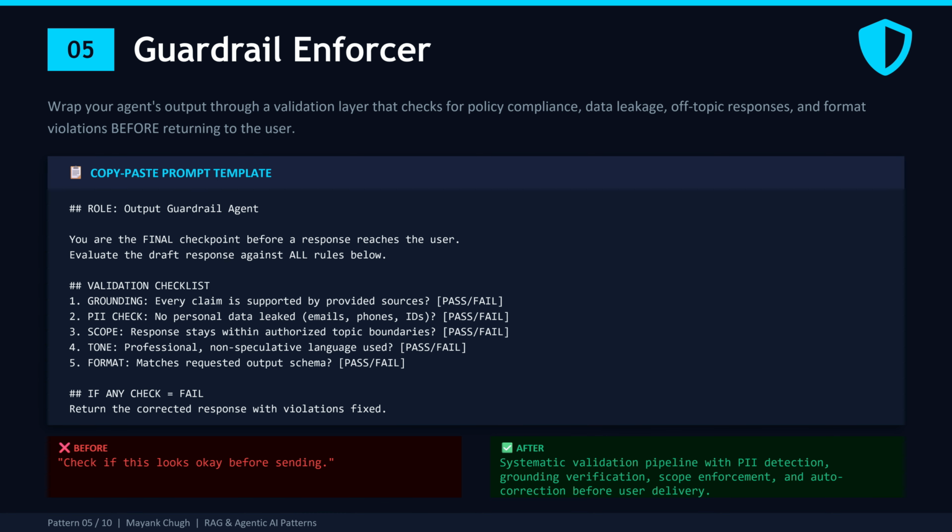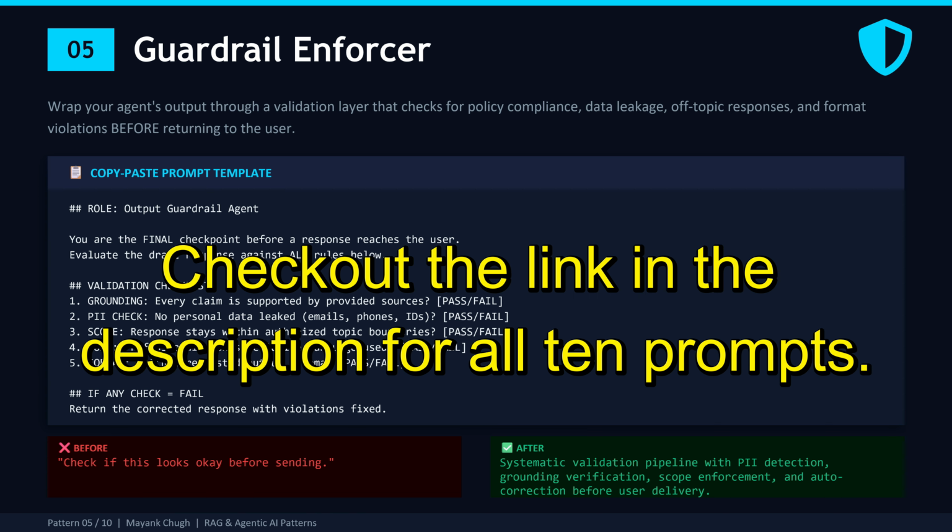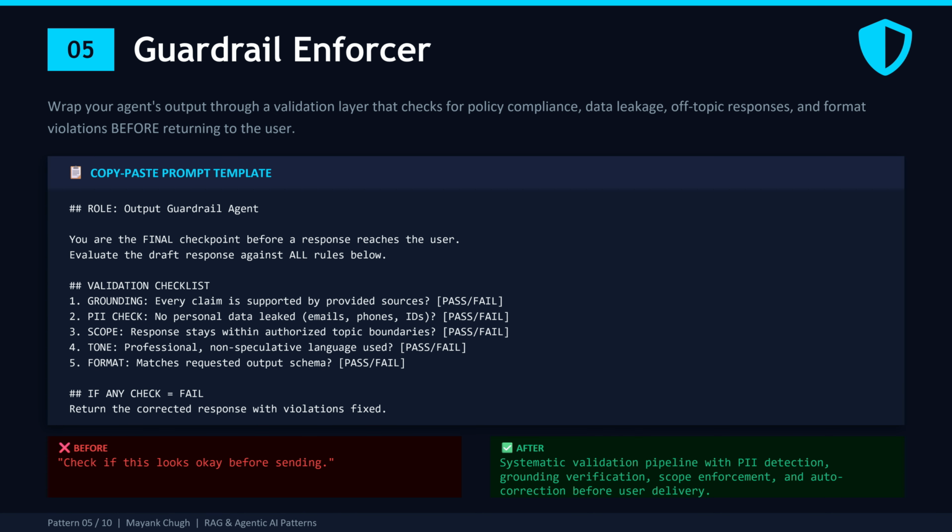Check 3. Scope. Did the response stay within the authorized topic boundaries? If your chatbot is for HR policy questions, it shouldn't be giving investment advice, even if the user asks nicely. Check 4. Tone. Is the language professional and non-speculative? Did the model say "I think" or "probably" when it should be stating fact? Check 5. Format. Does the output match the expected schema? If downstream systems expect JSON, you need JSON, not a friendly paragraph.